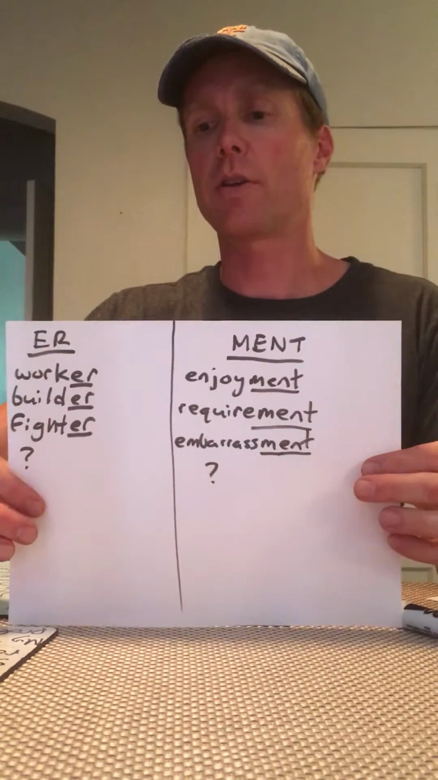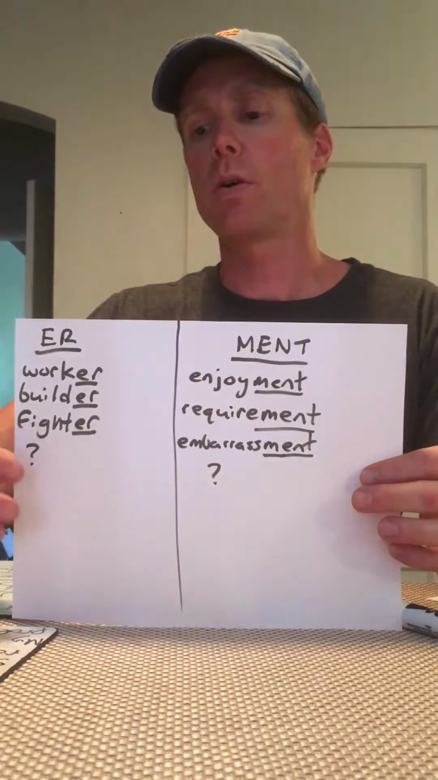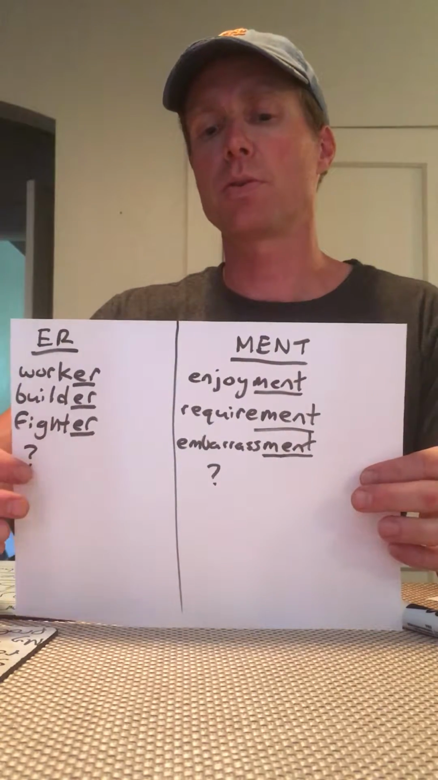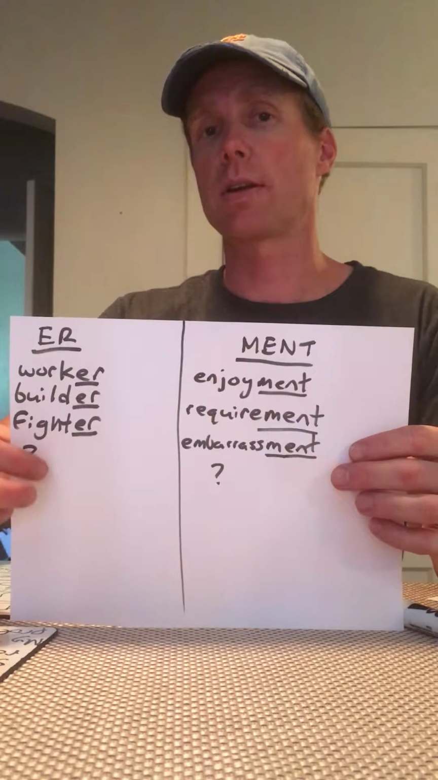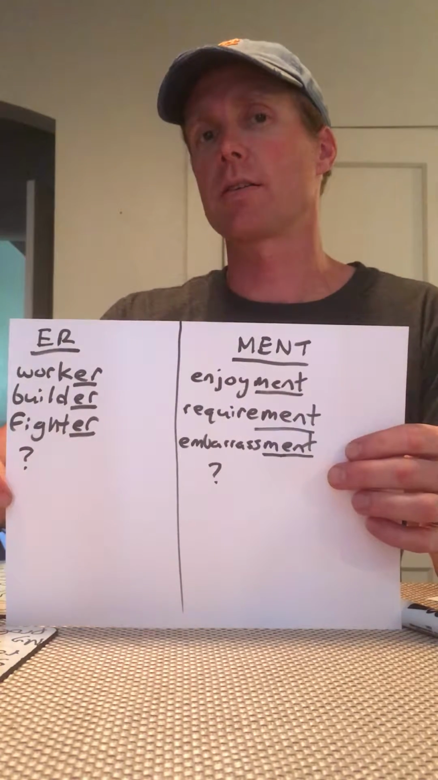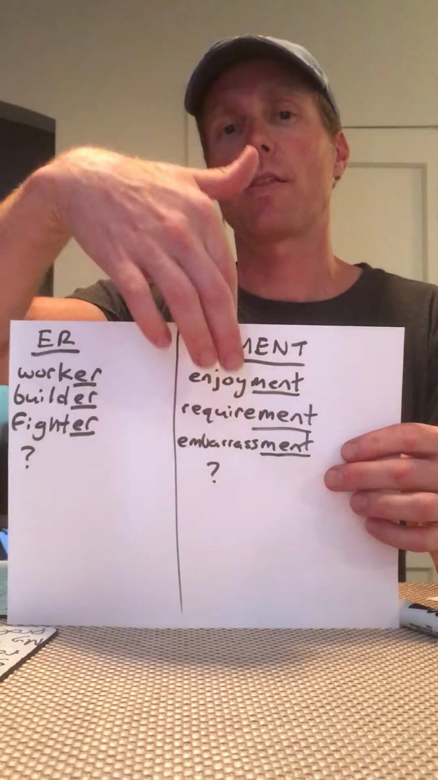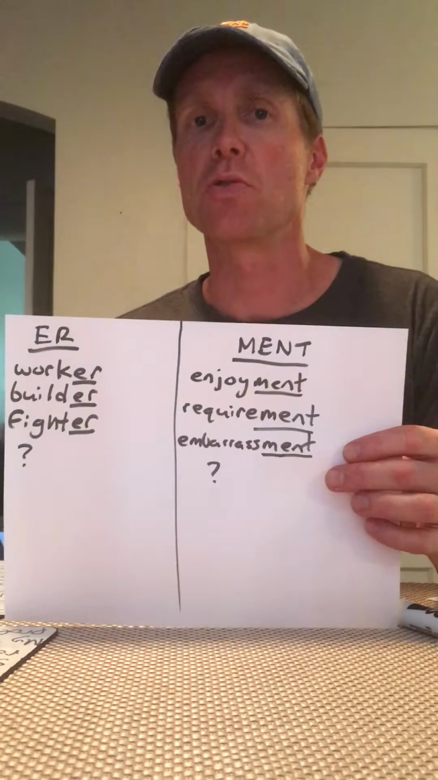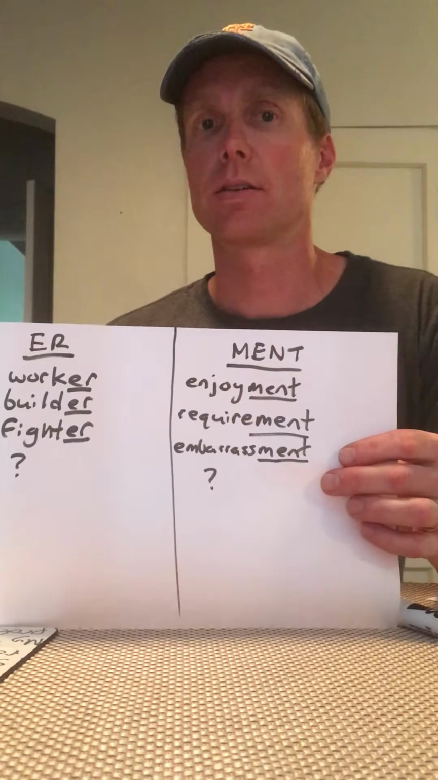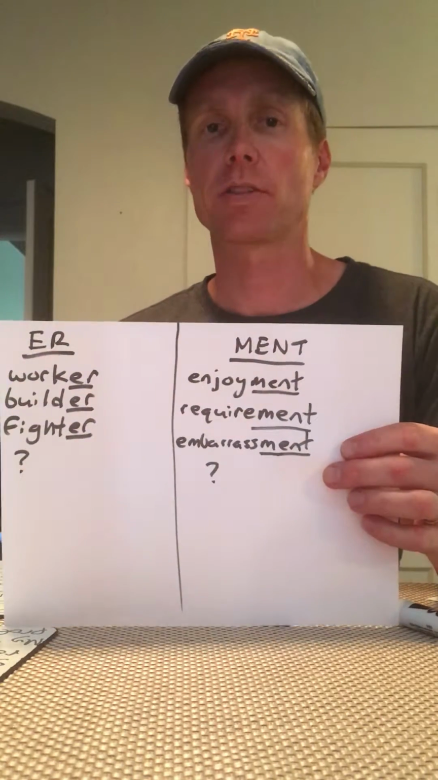So here's what I want you to do now. On your list of words, I want you and your partner to come up with two examples of other verbs. So write the verbs right here and add an ER to those verbs. And on this side, think of some other verbs and add a MENT. Let's see if we can create new words using these new endings, okay? I'll give you guys a couple minutes to do that.